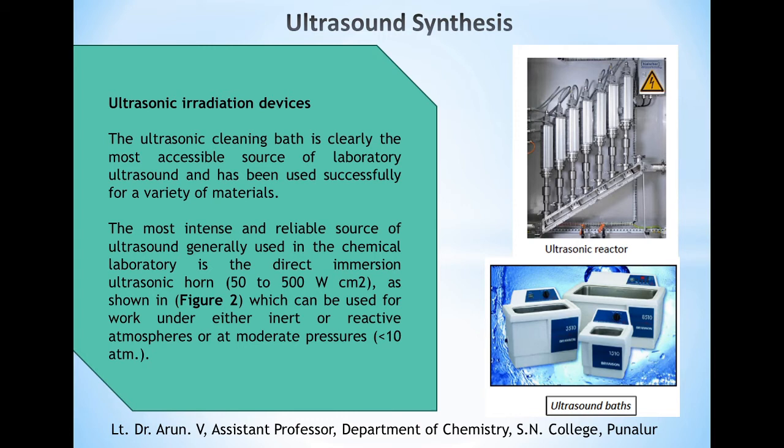The most intense and reliable source of ultrasound generally used in chemical laboratories is the direct immersion ultrasonic horn. Here the power varies from 50 to 500 watts per square centimeter, which can be used for work under either inert or reactive atmosphere and at moderate pressures.